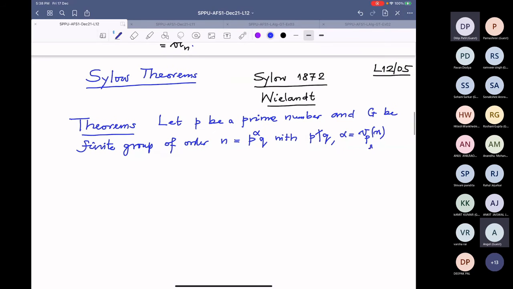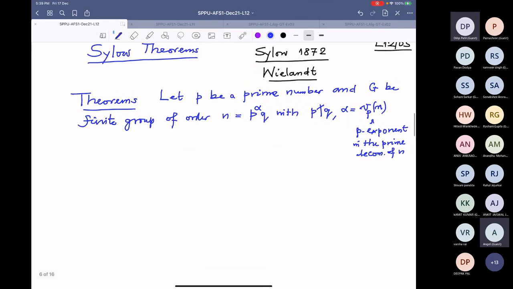of n. n is a product of primes. You collect the same primes together and raise them to a power, and this is the highest power that p divides. So this is alpha. Now p is coprime to q.